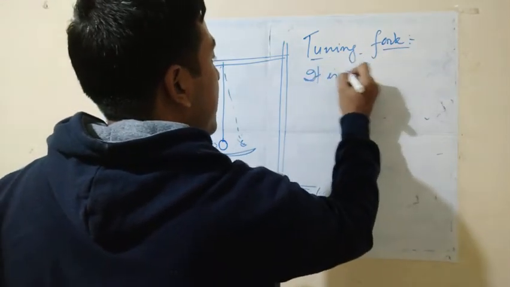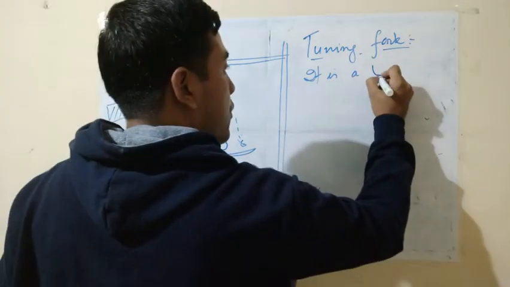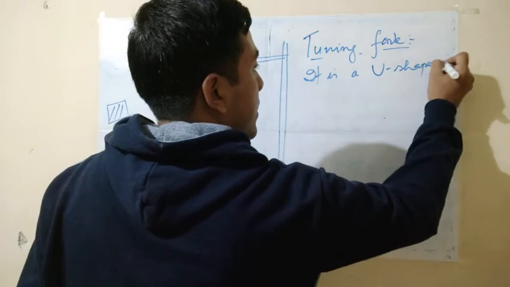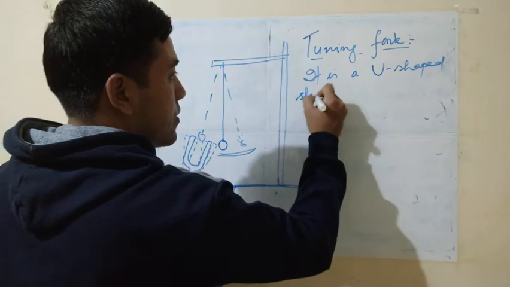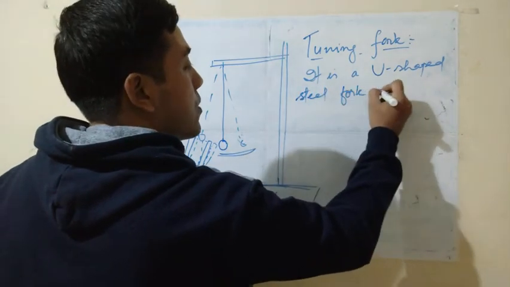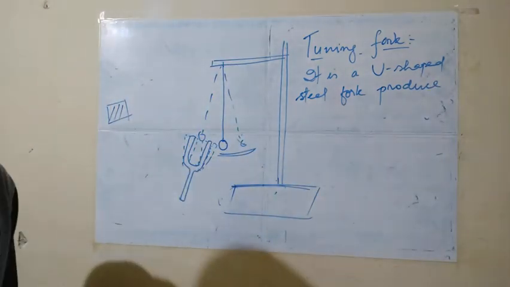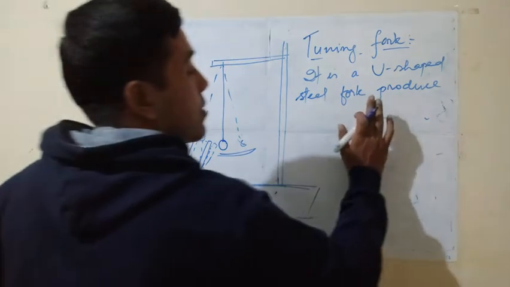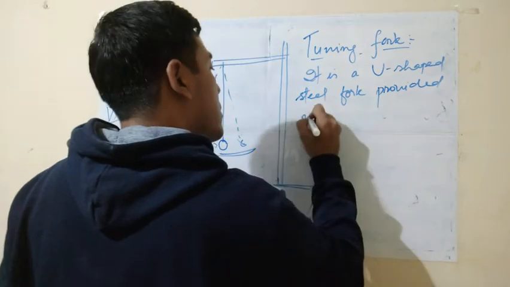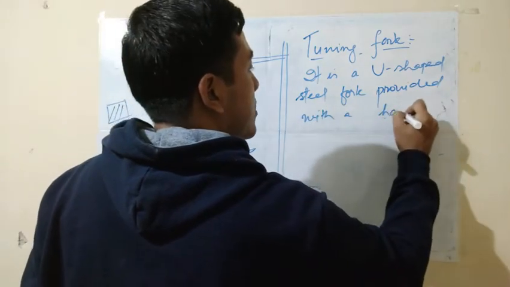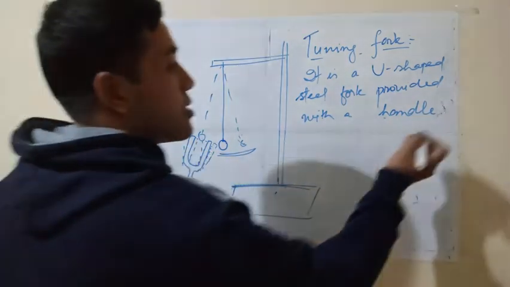It is a U-shaped steel fork, provided with a handle, and which produces sound after vibrations.